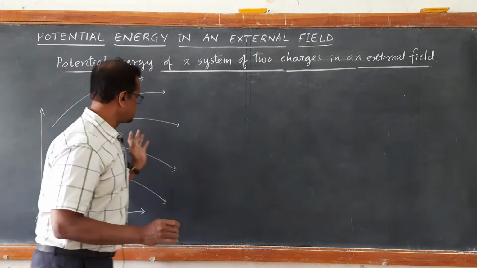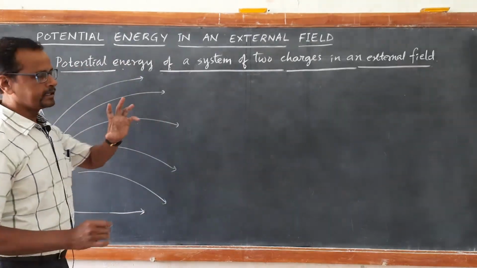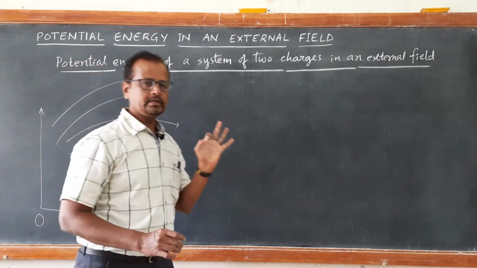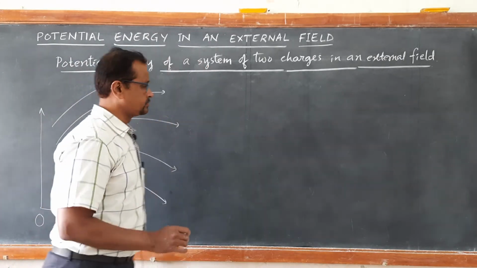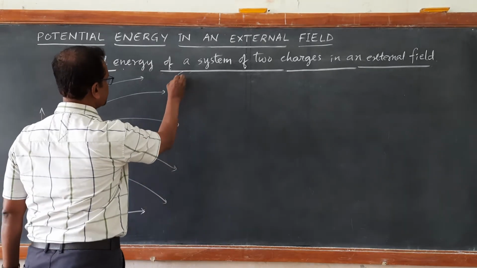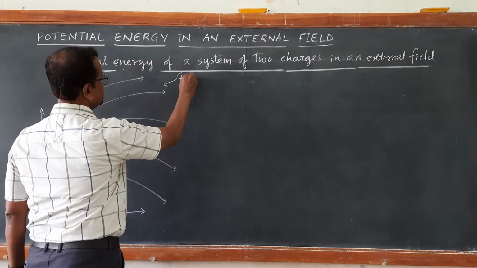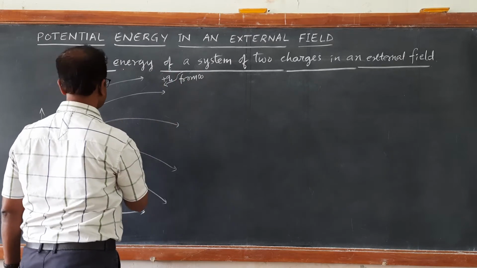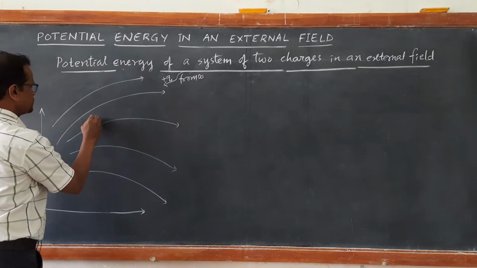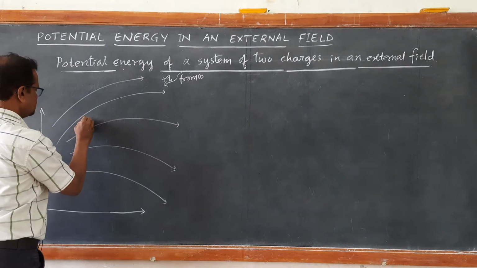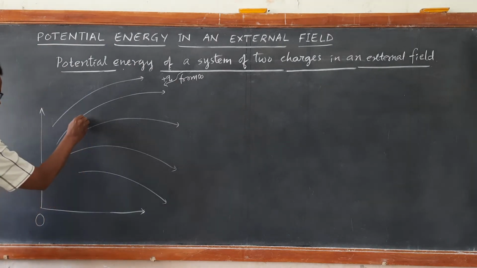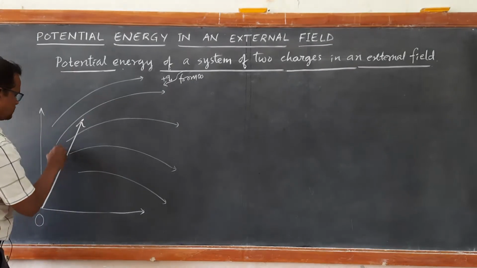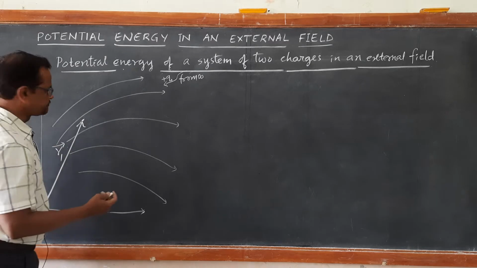In this electric field, we are bringing two charges. First, we will bring charge Q1, say plus charge Q1, next we will bring charge Q2. When we bring charge Q1 from infinity, let us say this plus charge Q1 is being placed here at position vector R1 from the origin.